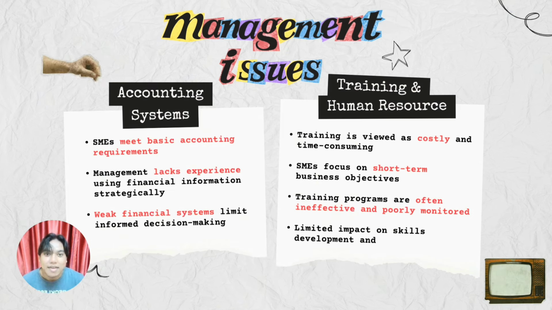The last issue will be their training and human resources, where training and skills development are often not prioritized in SMEs due to cost and time constraints. Many SMEs focus on short-term goals and see training as an expense rather than an investment. So as a result, employee skills and productivity remain low.